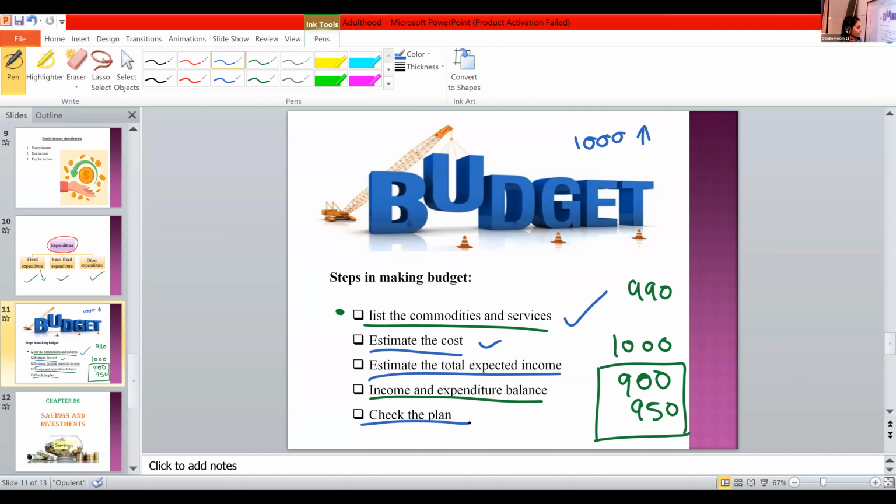Sana, what are the steps in managing the resources? Resource management, the 5 steps. The code, what is that?